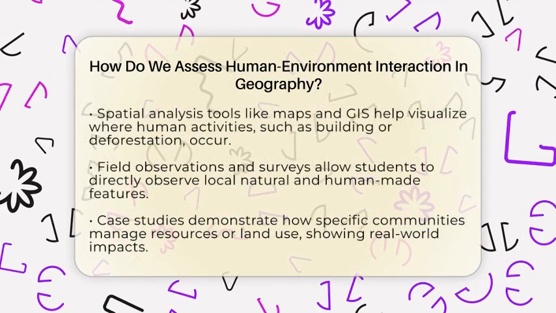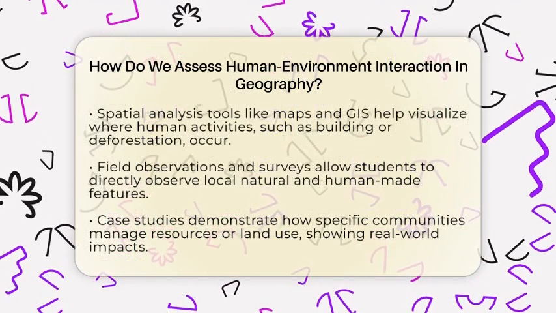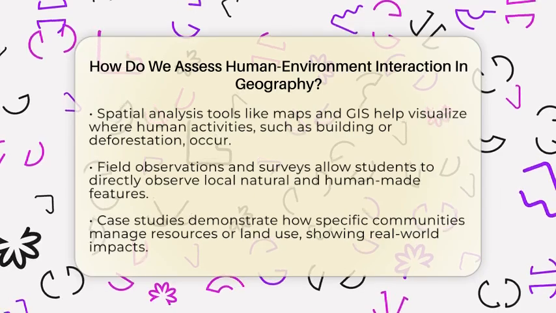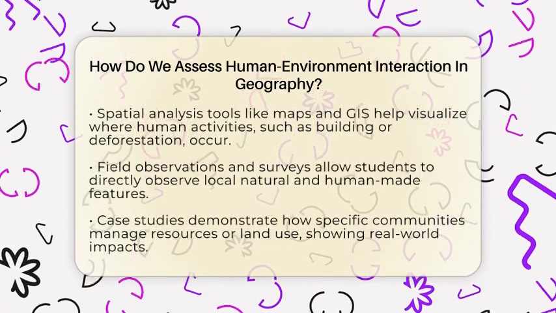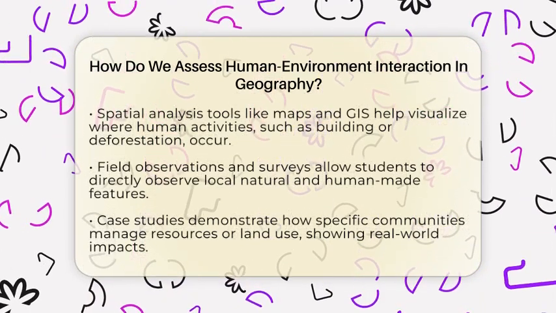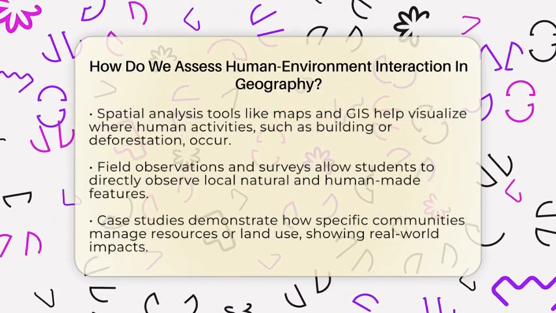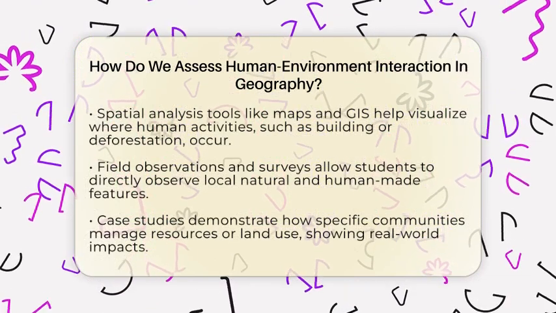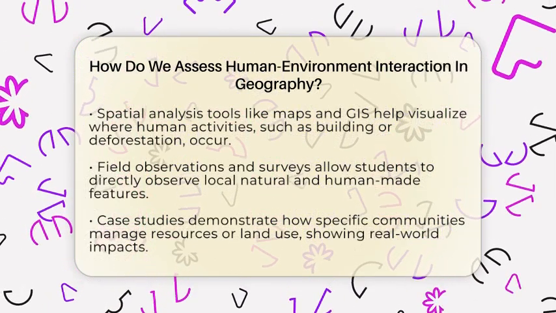Another method is field observations and surveys. Teachers might take students outside to observe local parks, rivers, or farms. Students can record what they see, like how land is used or what natural features are present. This hands-on approach helps students connect classroom lessons to real-world places.